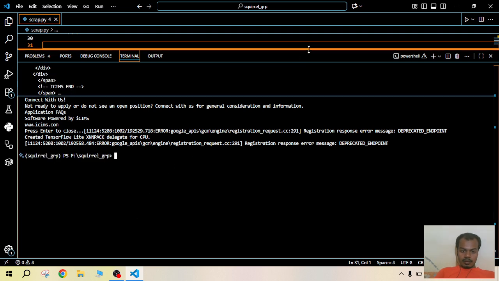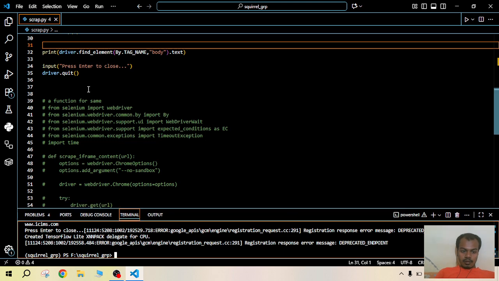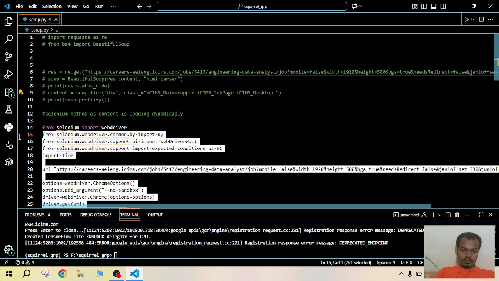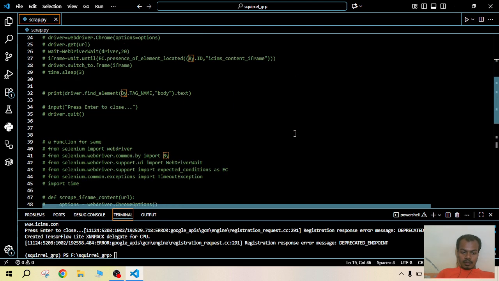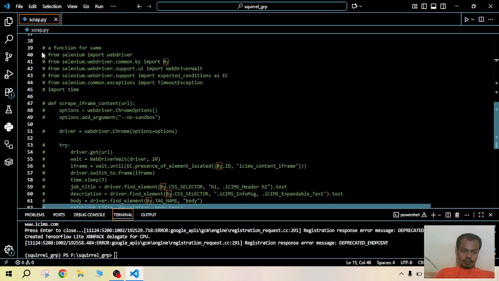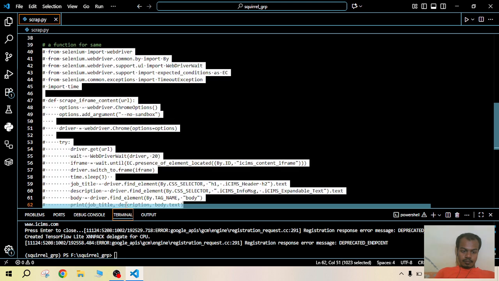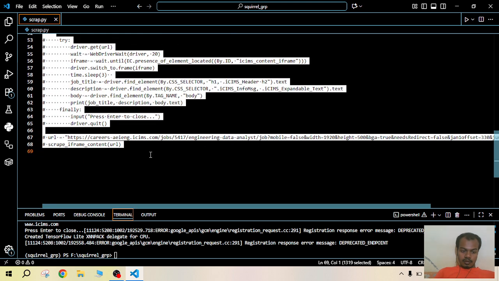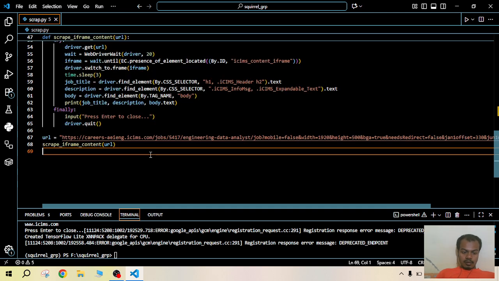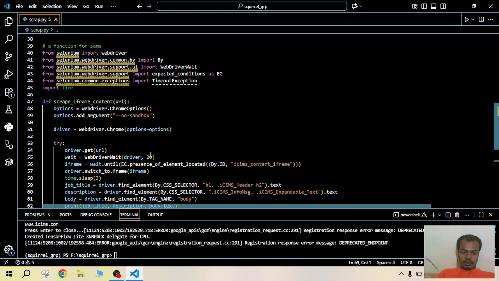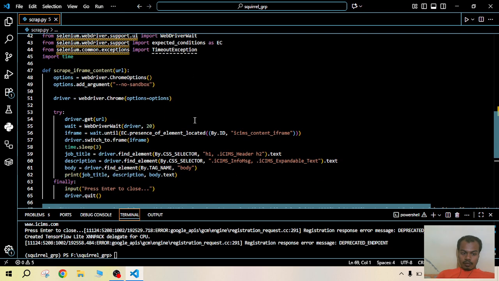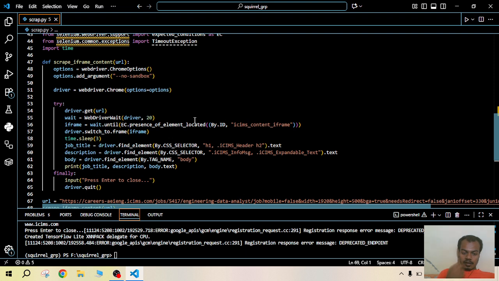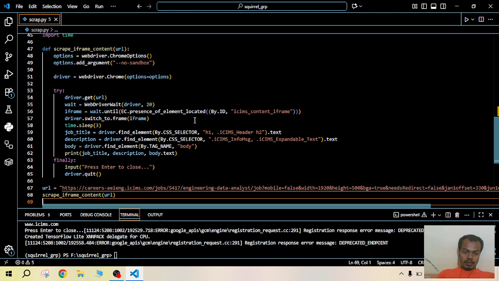As I have said, finally I converted this method into a function. I will comment this and uncomment this. Same operation, same method, I have just converted it into functional code, importing the same libraries and the same functions and methods, setting options into the web driver, selecting the driver, putting the options.